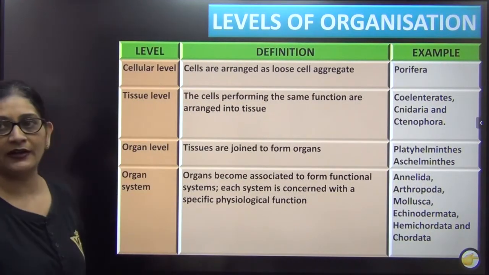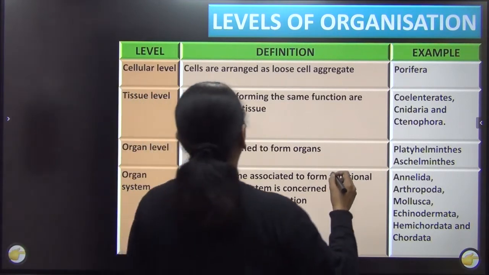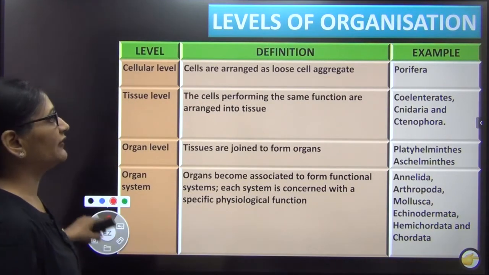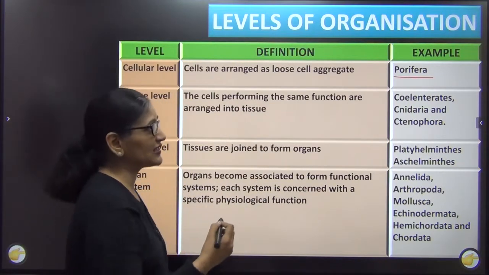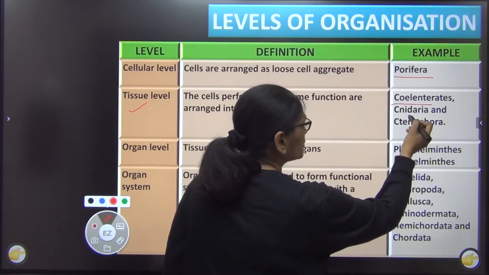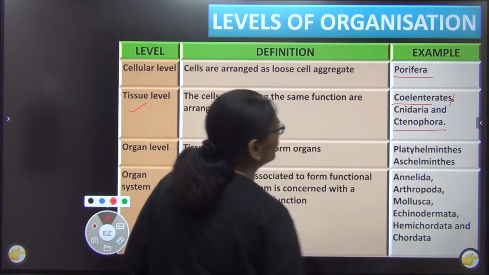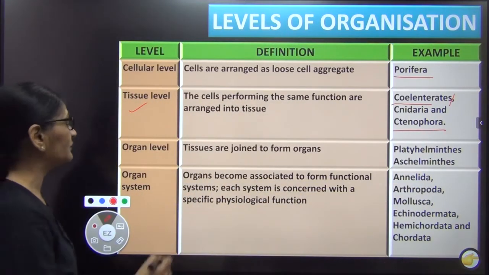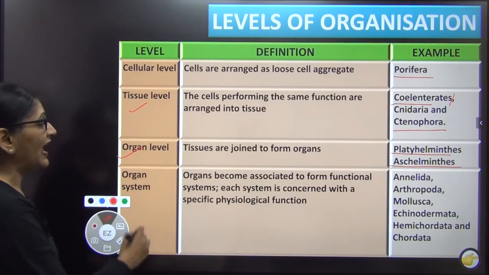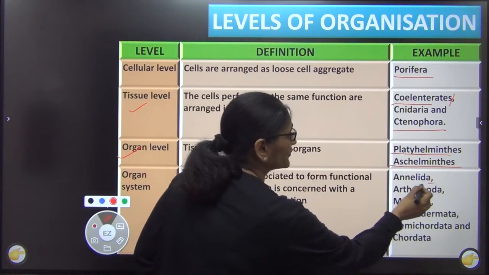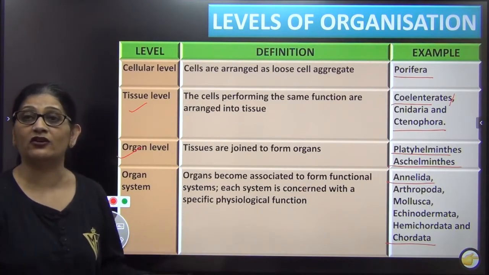So first level of development is cellular level, and I told you that in non-chordates it is only the porifera where the development is cellular level of development, right? Then we have tissue level. पॉरीफेरा के बाद आया आपका सिलेंट्रेट। सिलेंट्रेट जिसको हम लोग निडेरिया भी बोलते हैं, coelenterate is also called cnidaria, and ctenophora. They have tissue level of development. Platyhelminthes and Aschelminthes, they have organ level of development, and from annelids till chordates, all of them have organ system level of development.